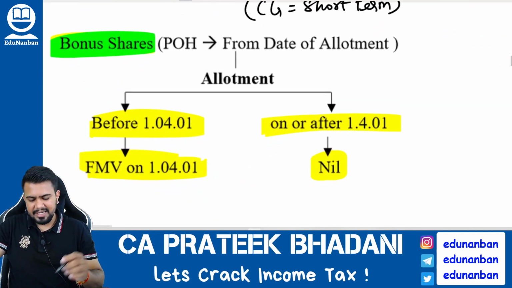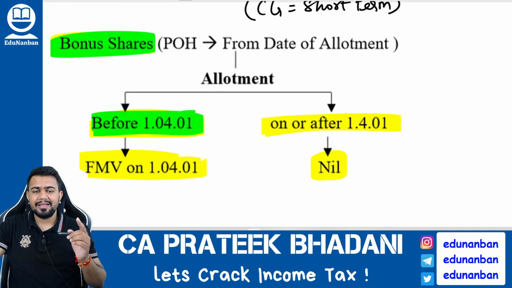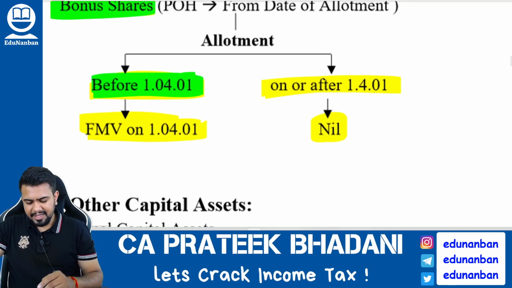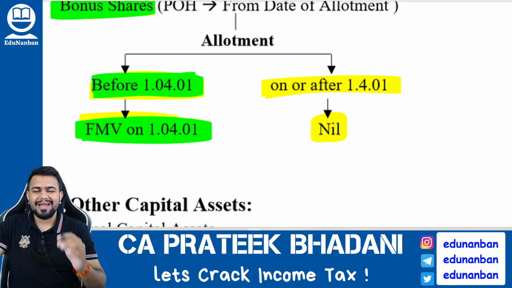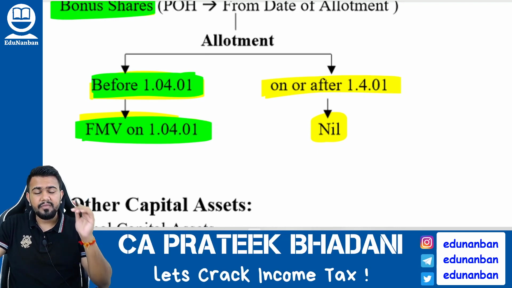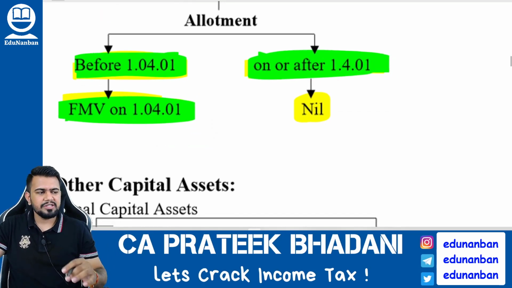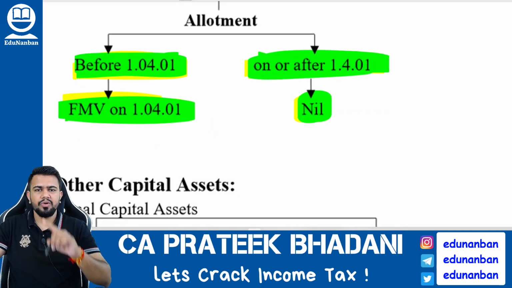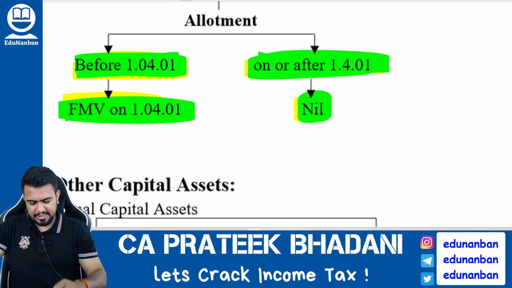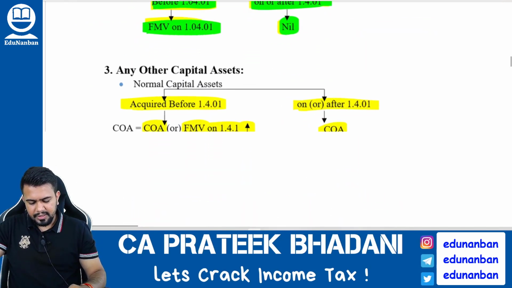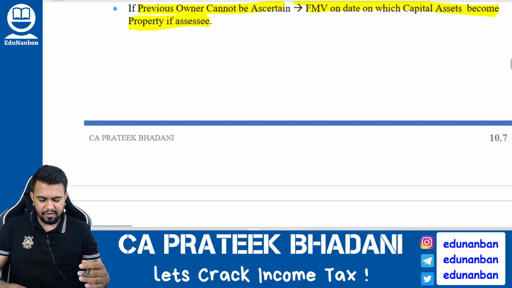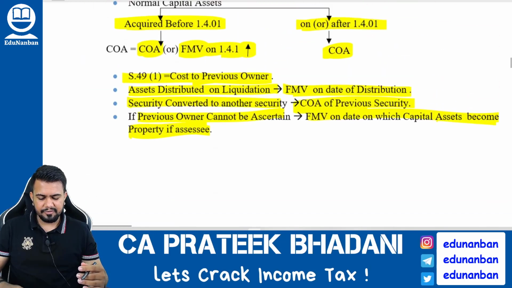If bonus shares are given before 1/4/2001, then take the fair market value on 1/4/2001 as the cost of acquisition. If the bonus share is received on or after 1/4/2001, then cost of acquisition will be 0. Cost of acquisition will be how much? 0. Okay. For other capital assets, we have already discussed how to find out the cost of acquisition and cost